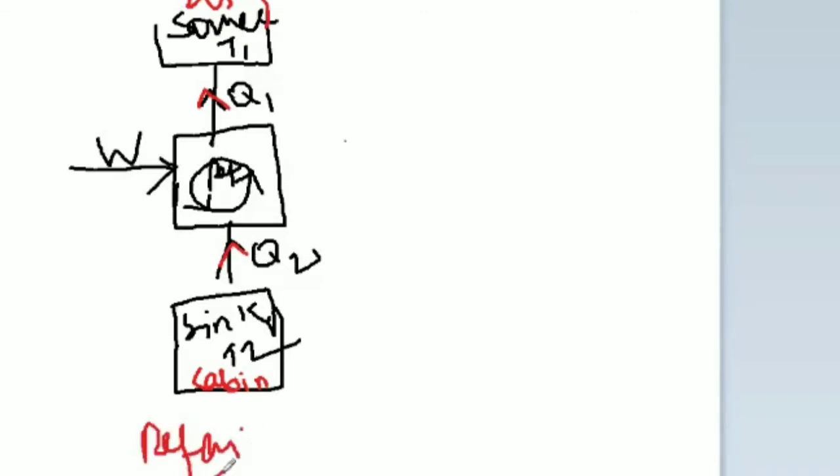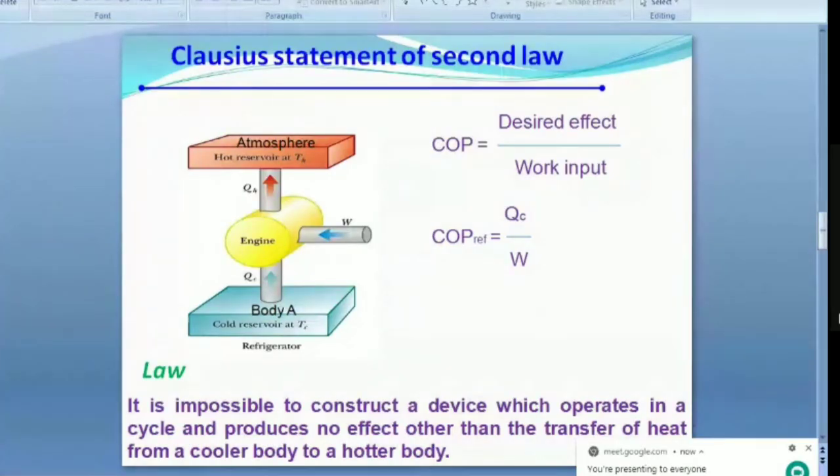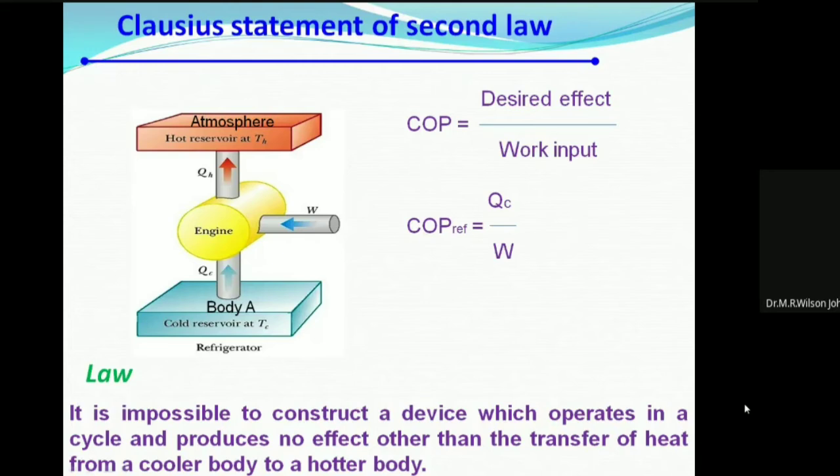This is the refrigerator. I'll show the statement, ma. Just read that one, the Clausius statement.